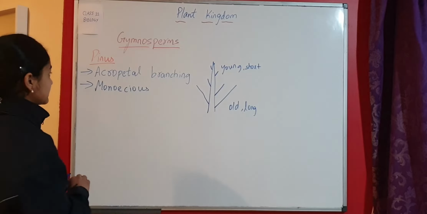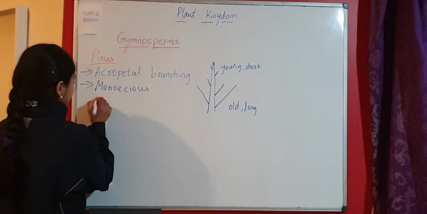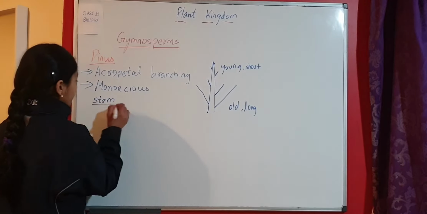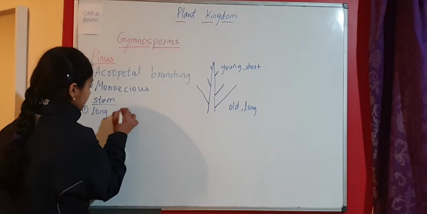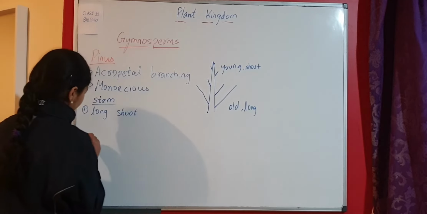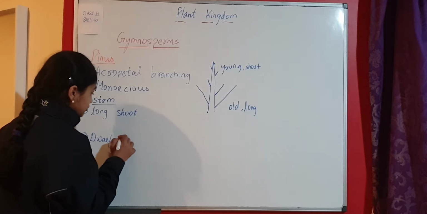Coming to the stem in Pinus, there are two types of stem. The first one is called long shoot and the second one is called dwarf shoot. Dwarf means short.